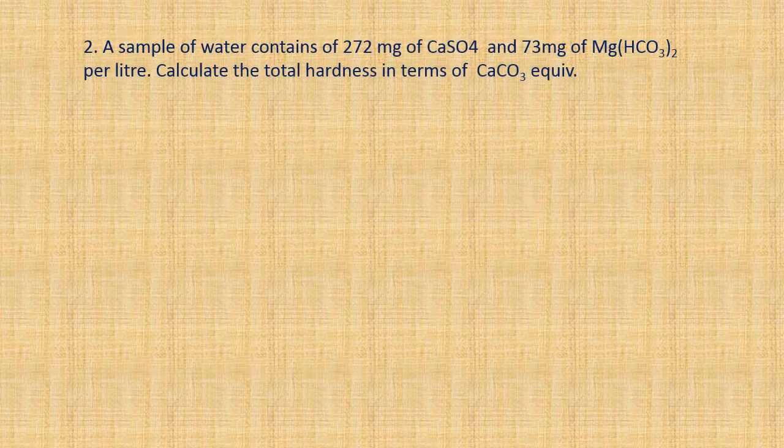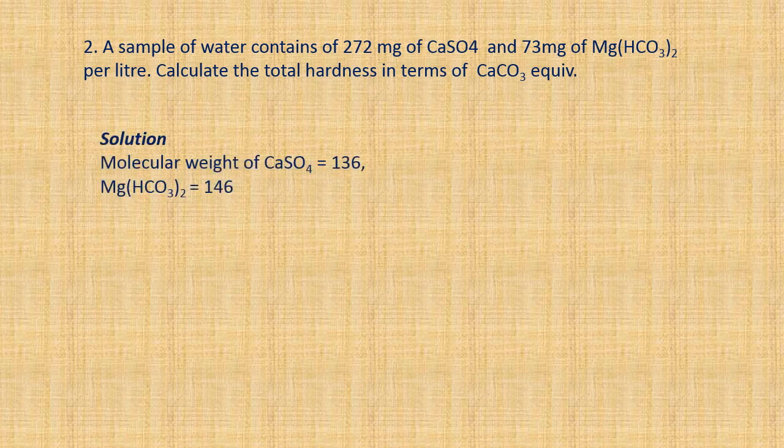A sample of water contains 272 milligram of calcium sulfate and 73 milligram of magnesium bicarbonate per liter. Calculate the total hardness in terms of calcium carbonate equivalent. So here we have two terms to be calculated. Solution: the molecular weight of calcium sulfate is 136, and magnesium bicarbonate is 146 upon calculation.